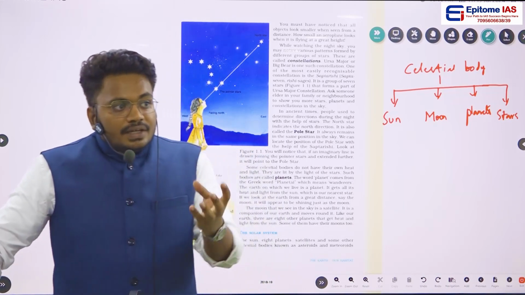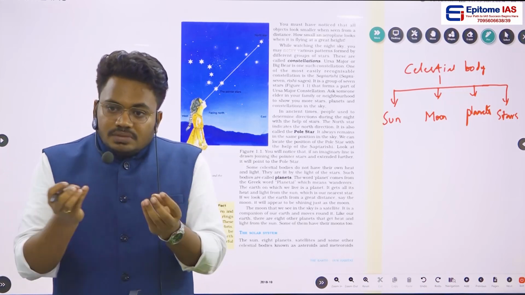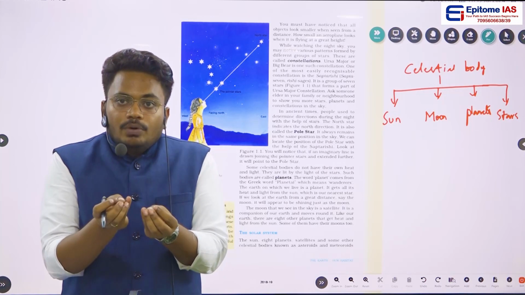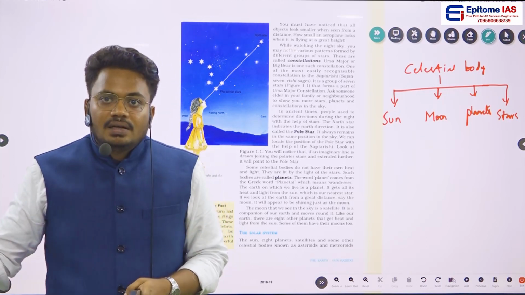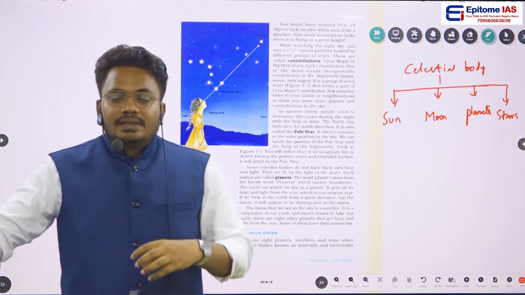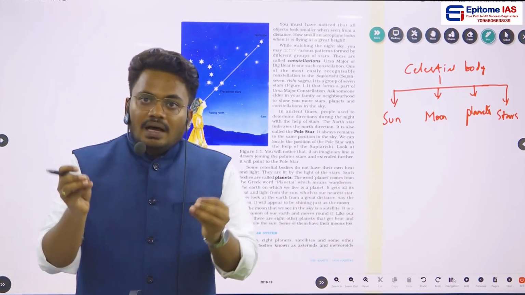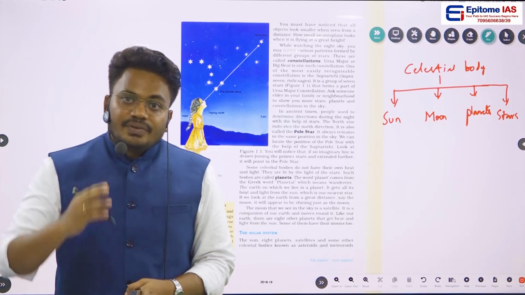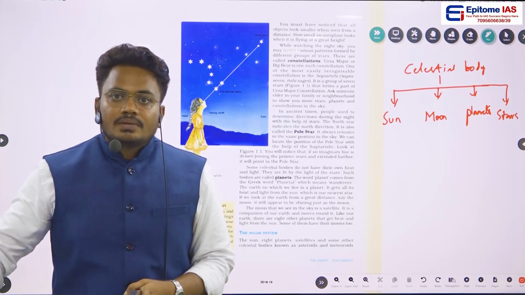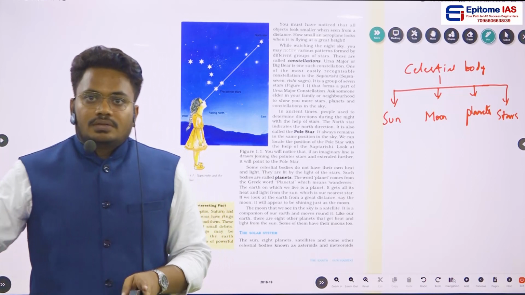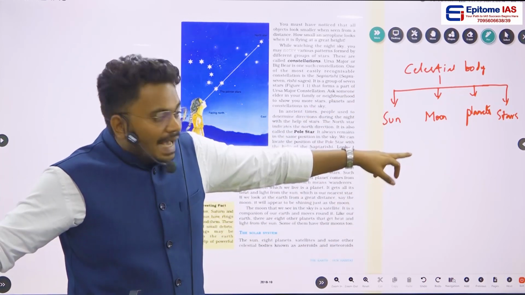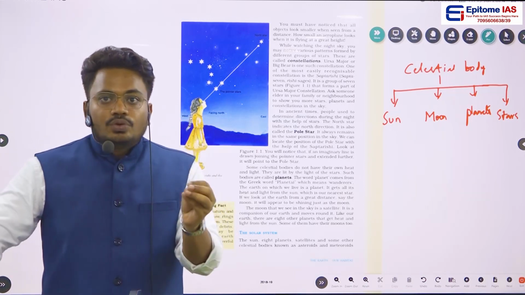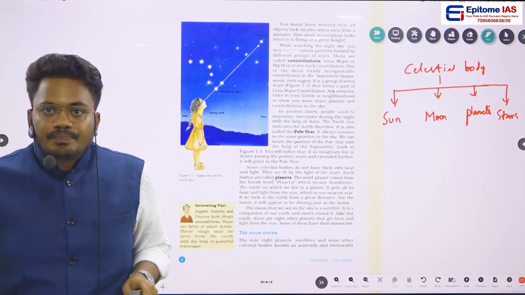Okay, and how is a star able to generate light and produce heat? A star is a celestial body which generates its heat and its light on its own. That means the gases present in that particular star help to emit light and energy.